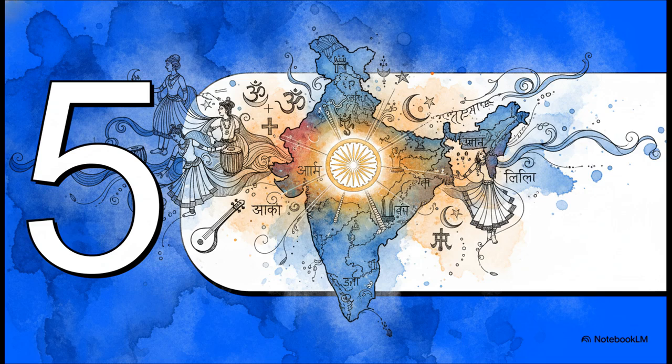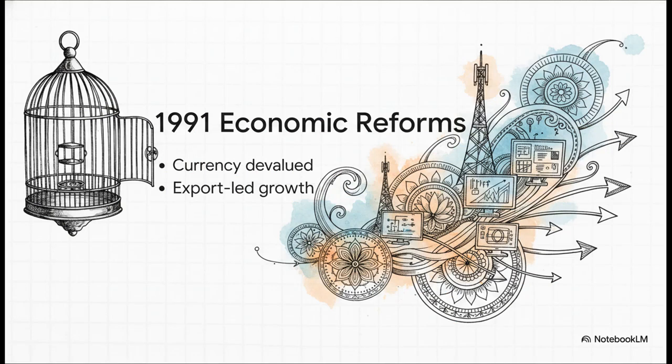Now for Part 5, Building the Modern Nation, Challenges and Triumphs. We're in the post-independence era now, and the monumental task was figuring out how to govern what is arguably the world's most ethnically, linguistically, and religiously diverse large nation-state. For decades after independence, India relied on heavily protected, somewhat sluggish markets. But then, a severe balance of payment crisis forced a massive shift.